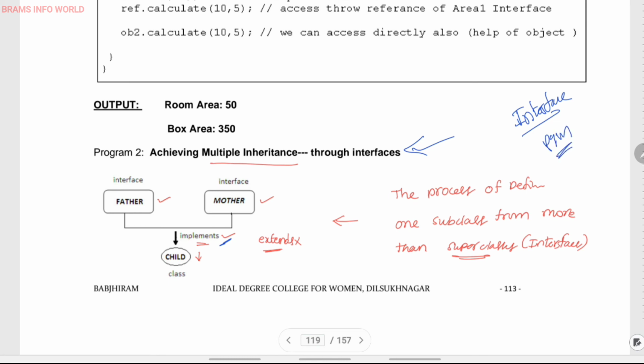So this is the information about what is interface, how to achieve multiple inheritance with interfaces, and what is the power of interfaces compared with classes. This is the information I gave so far.